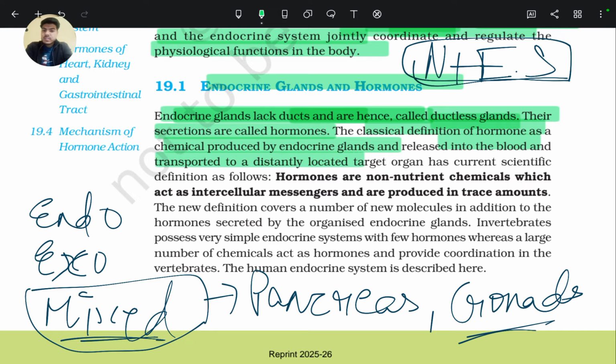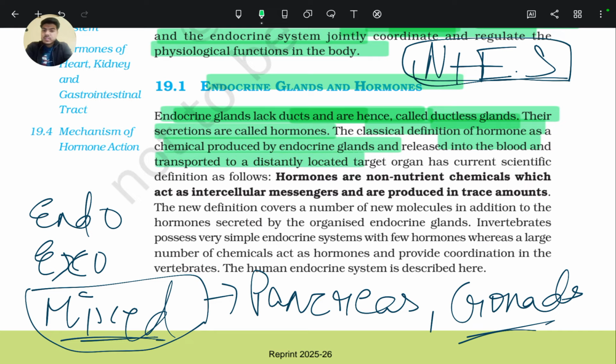According to the classical definition, hormones are chemicals produced by endocrine glands and released directly into the blood without any duct, and then transported through blood to distantly located organs. But according to the new definition, hormones are non-nutrient chemicals which act as intercellular messengers and are produced in trace amounts, or very small amounts.